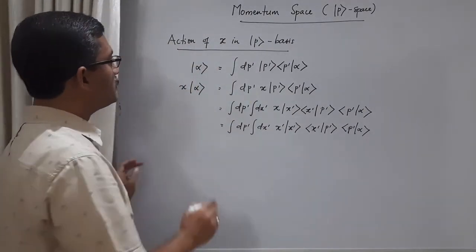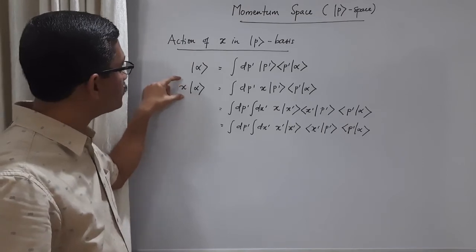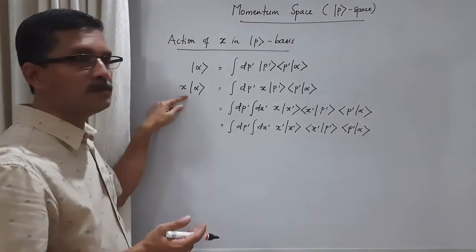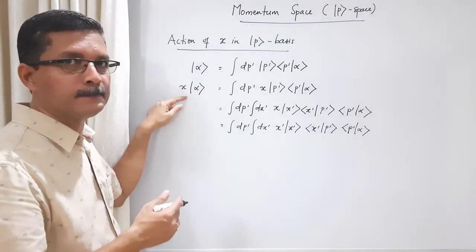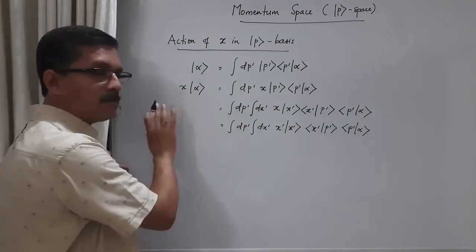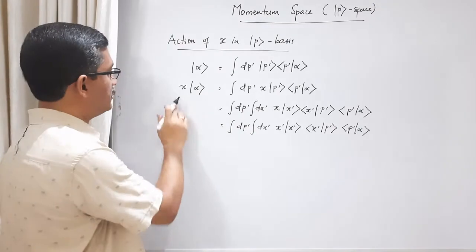Okay, so this is a general ket. When position operator acts on this general ket, we get a modified ket. Now let us take the component of this modified ket in momentum basis. In order to take the component, let us take the inner product with a bra vector momentum eigenket.